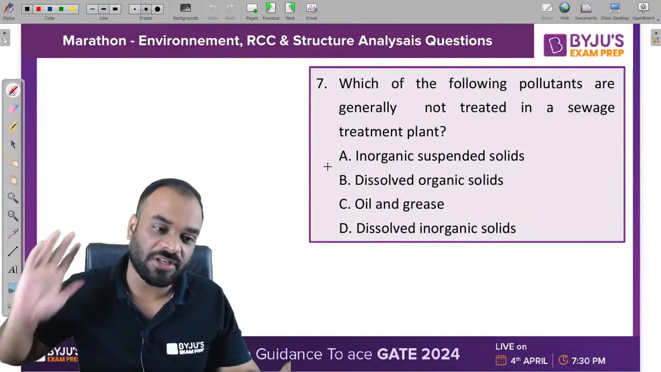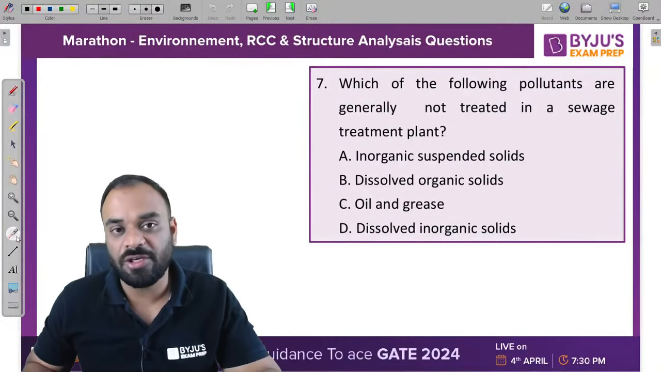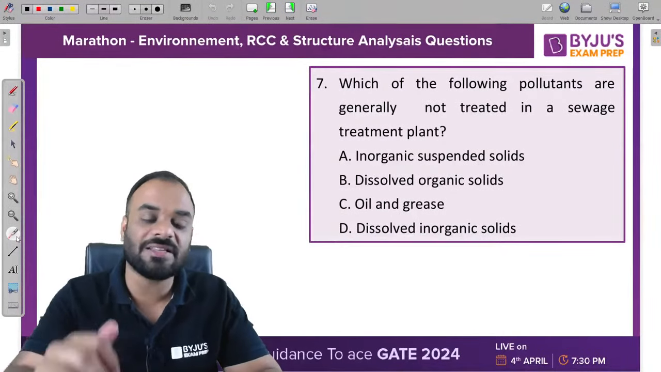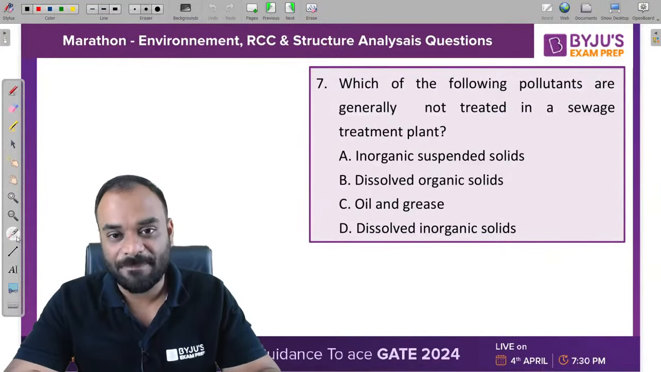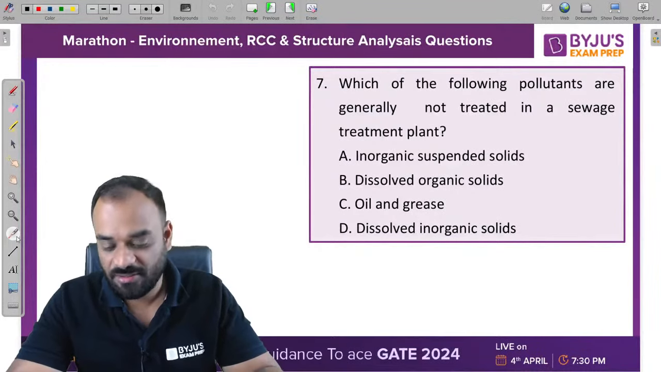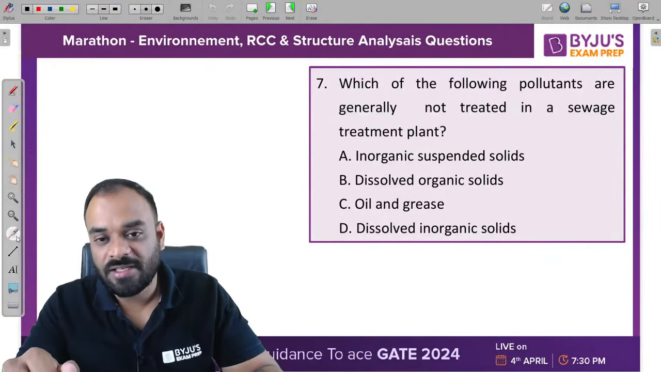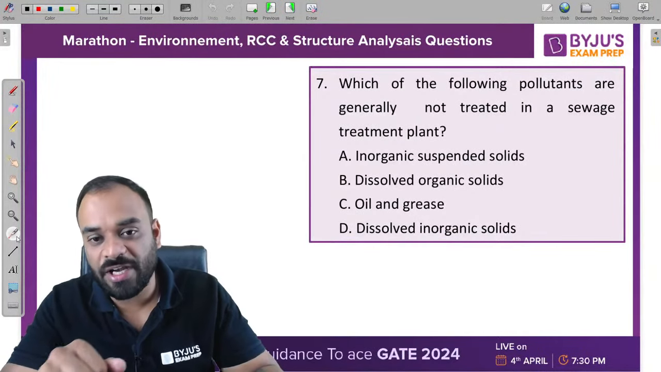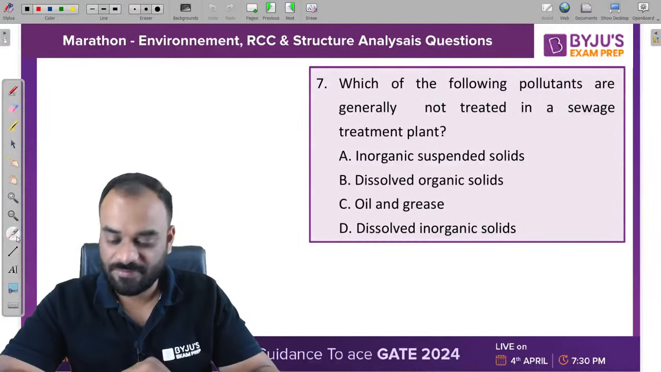Let's move to the next question. Now, this is a very simple question, but let's see how many of you are able to give the correct answer. Very simple question. Which of the following pollutants are generally not treated in a sewage treatment plant? Very nice, Shiksha. Tell me guys, which type of pollutant is not to be treated in the sewage treatment plant?